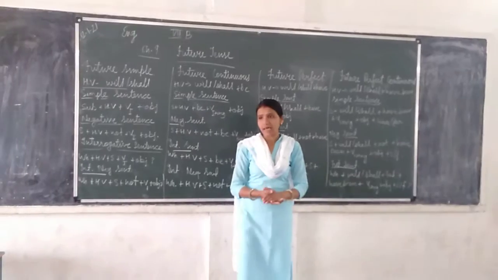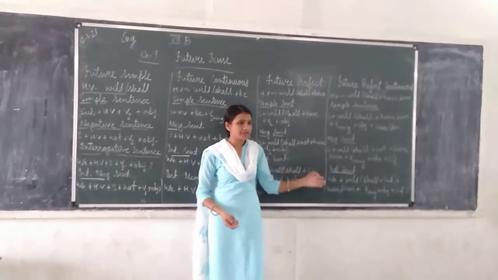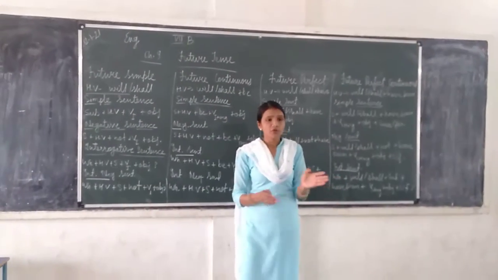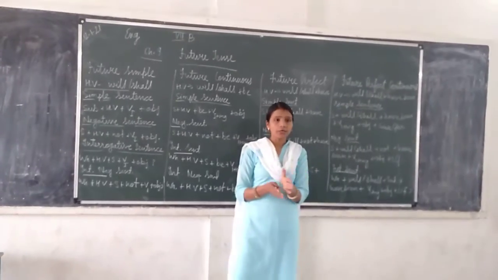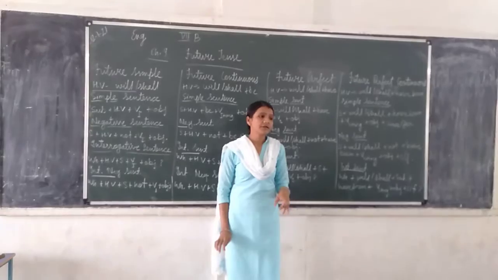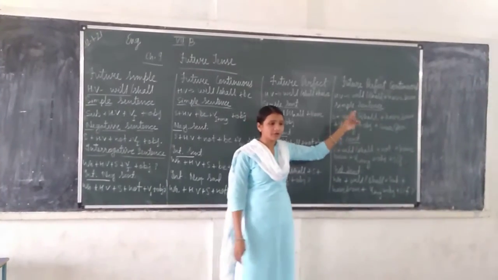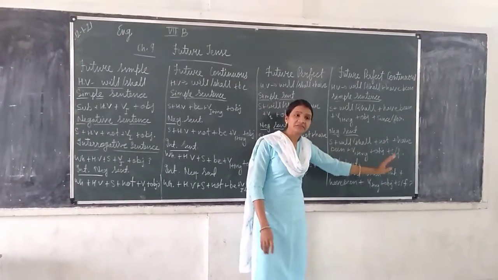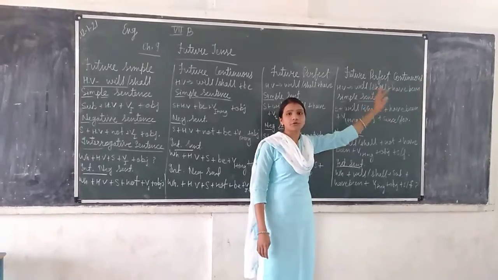Like that, I am giving you an example of an interrogative negative sentence. Shall I not have been cooking in the kitchen since morning? Clear? This will be the example of an interrogative negative sentence of future perfect continuous tense.